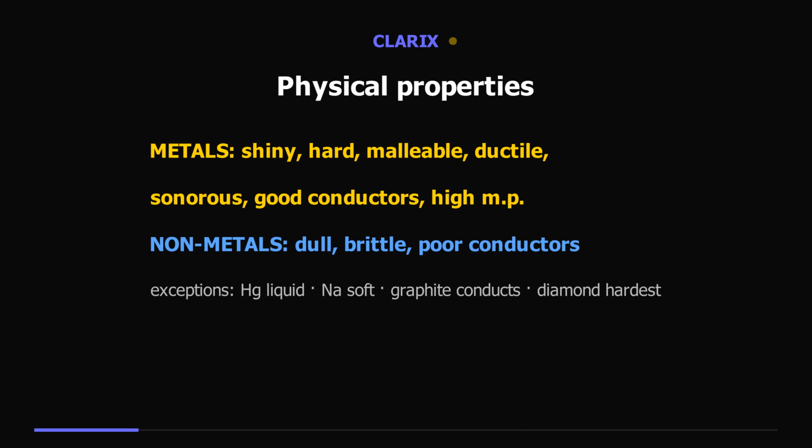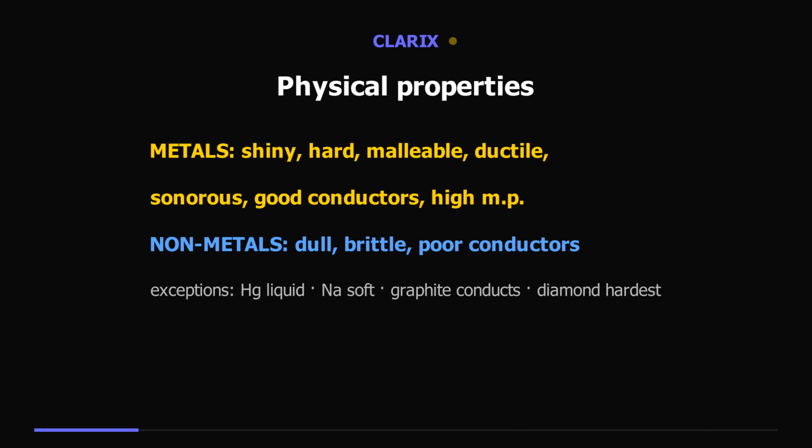Now, chemical properties. Metals react with oxygen to form metal oxides, which are basic. Copper, heated in air, forms black copper oxide. Sodium is so reactive it's stored in kerosene to keep oxygen away. A few oxides, like aluminium oxide and zinc oxide, are amphoteric. They react with both acids and bases.